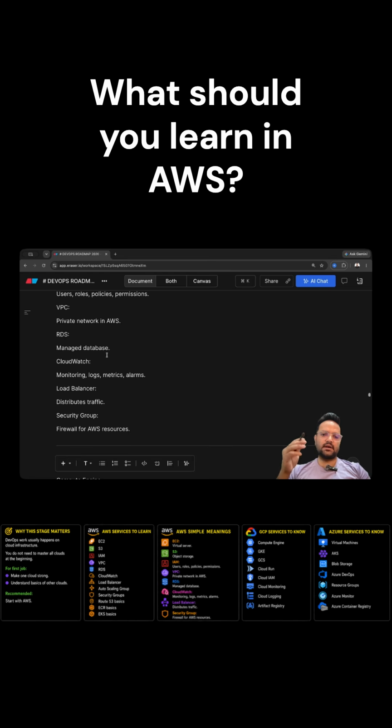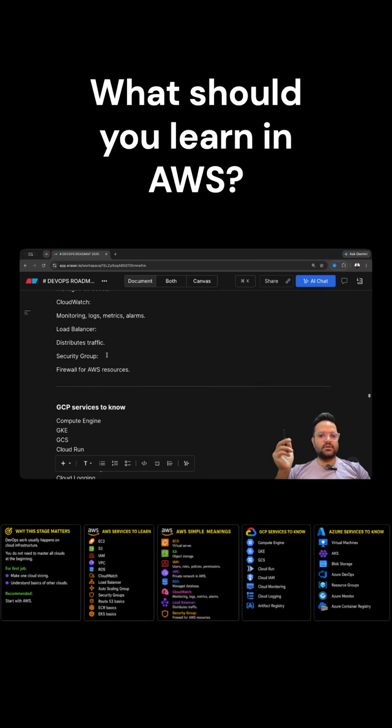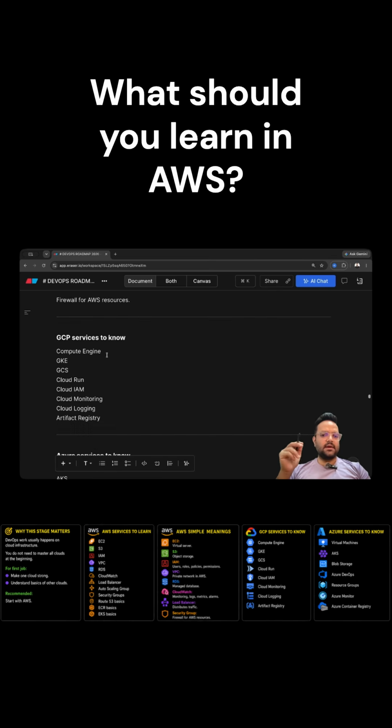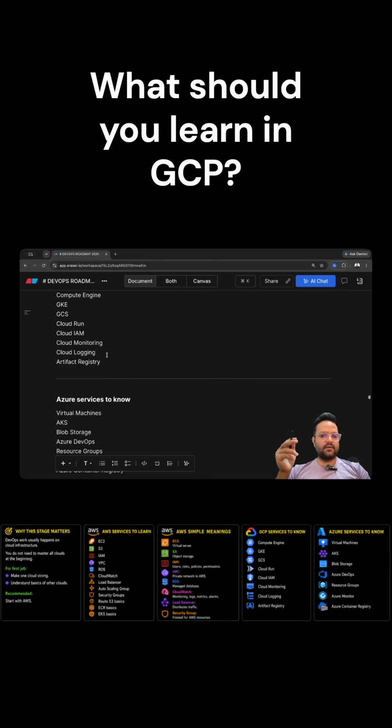Under managed database, there are different databases, MySQL, SQL Server, and Postgres DB. CloudWatch is used for monitoring, logging, metrics, and alarm purposes. And load balancing is for distributing traffic, and security group is for managing the firewall of the AWS services. In GCP, you should know Compute Engine, GKE, GCS, Cloud Run, IAM, monitoring, logging, and Artifact Registry.